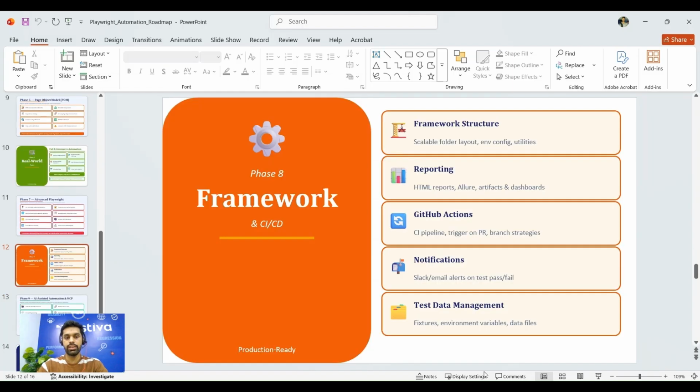Phase 8 is framework, CI/CD, and reporting options. We have Allure reports, HTML reports, and we will be notifying the test report via email, via message in the Slack channel, or anywhere you want to drop your message after the successful test, along with the HTML report or Allure report which you are selecting.